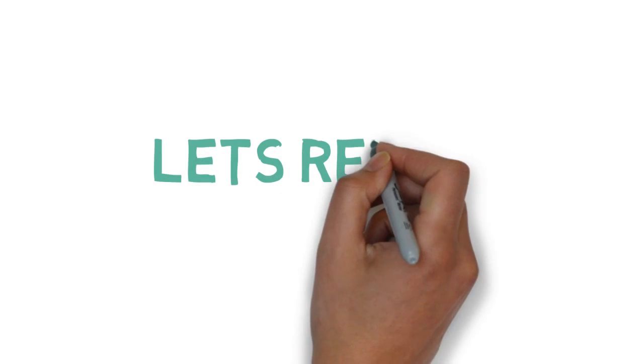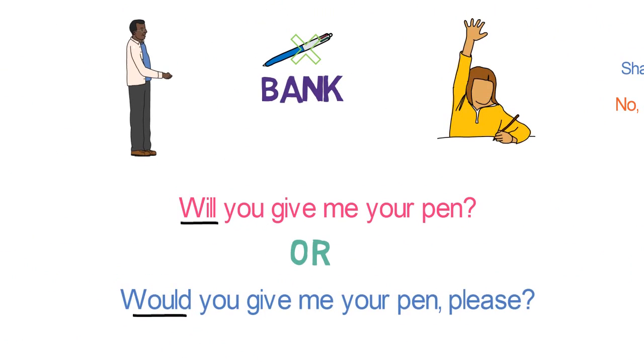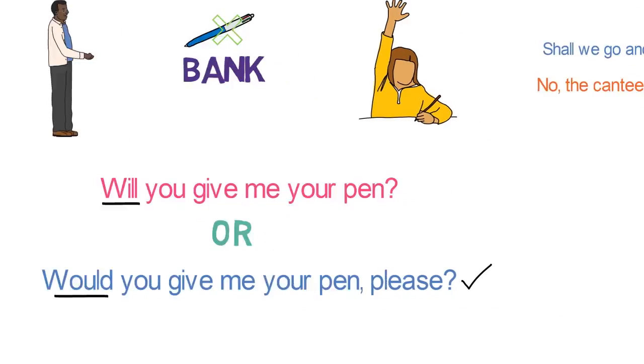Let's quickly revise what we learned in this lesson. At the beginning of the video, I asked you a question. Which sentence is correct? Will you give me your pen? Or would you give me your pen please? As we are talking to a stranger, we have to be more polite. So, the correct sentence will be, would you give me your pen please?